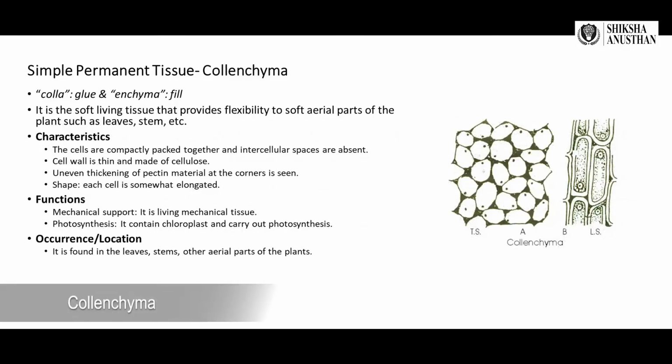Then coming to collenchyma. Collenchyma is derived from two words, colla and enchyma. As you can see, colla means glue, enchyma means fill. It is a soft living tissue that provides flexibility to soft aerial parts of the plant, such as the leaves, stems, etc. Characteristics: the cells are completely packed together and intercellular spaces are absent. The cell wall is thin and made up of cellulose. As you can see from the side picture, uneven thickening of pectin material at the corners is seen. Shape: each cell is somewhat elongated.